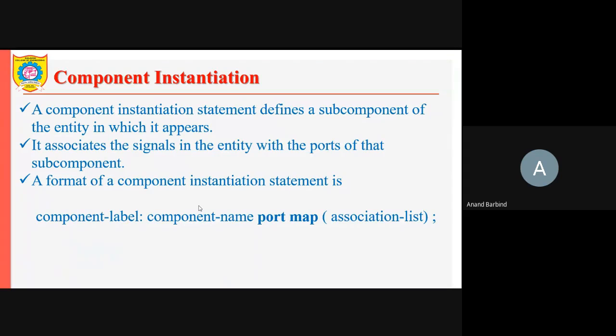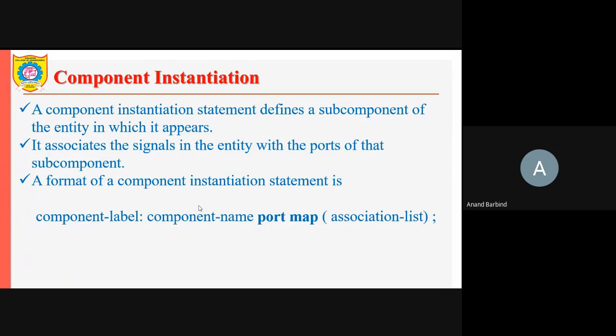Like that, once you have declared a component, that component can be instantiated any number of times, and you have to create the port map specifying the connection between the components. A component instantiation statement defines a subcomponent of the entity in which it appears. It associates the signals in the entity with the ports of that subcomponent.